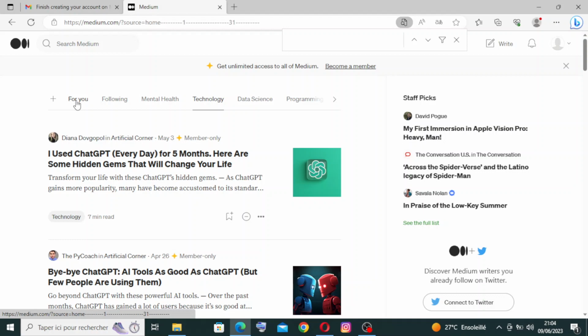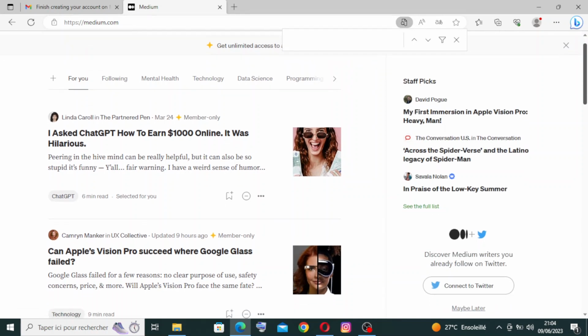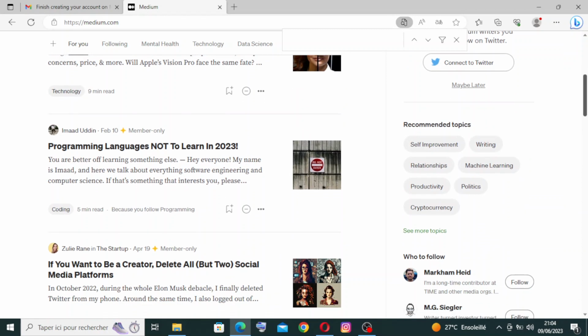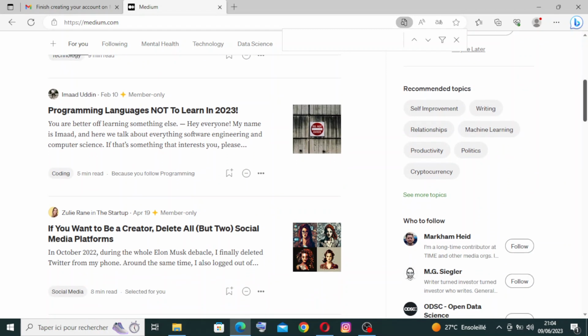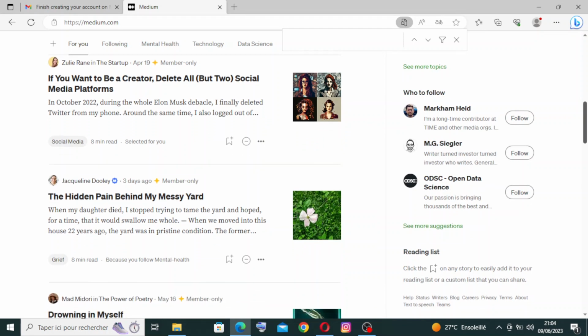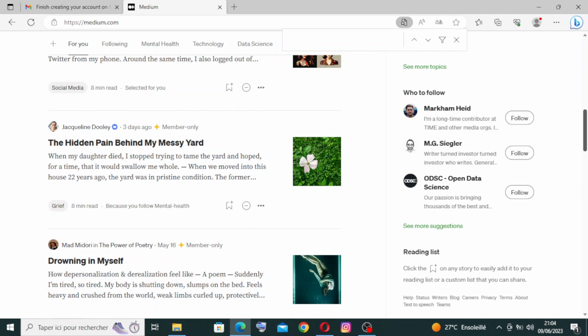And if you click on this one, you will find career and professional development, because Towards Data Science provides resources and advice for individuals seeking to pursue a career in data science or advance their existing career. The platform offers insights into job trends, tips for building a strong data science portfolio, guidance on interview preparation, and discussions on various career paths and opportunities in the field.